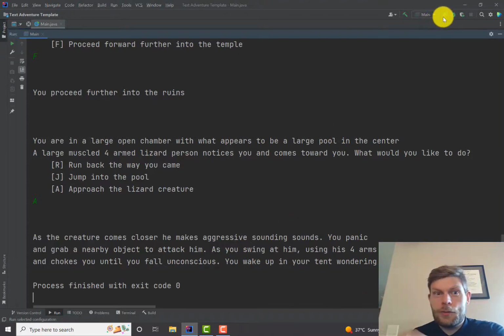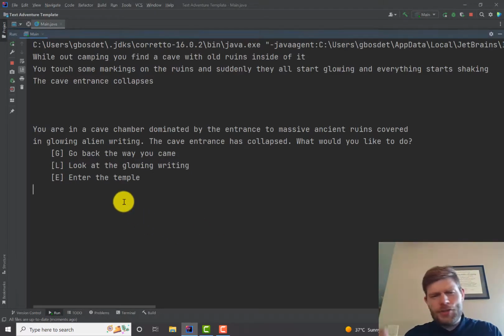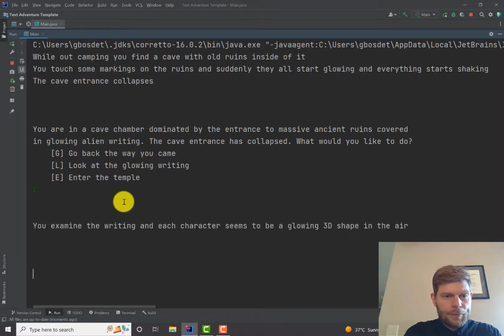There are 3 endings. So that's one ending. Why don't we try another? So we're doing it again. There's just the 3 rooms, so I'll assume you remember it. I'm going to look at the glowing writing.